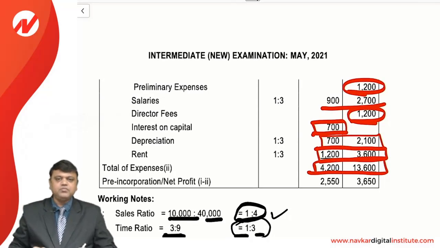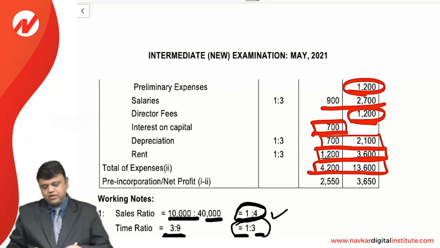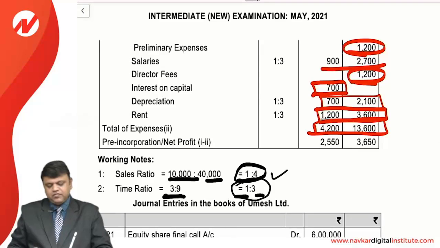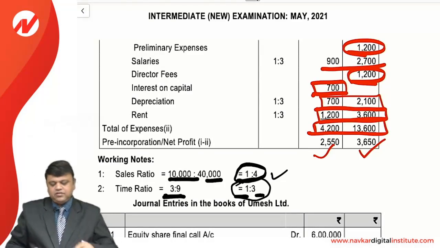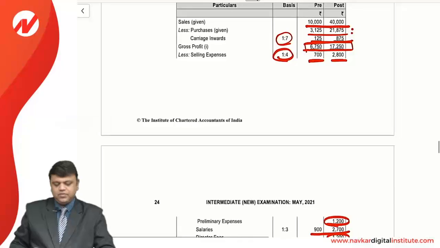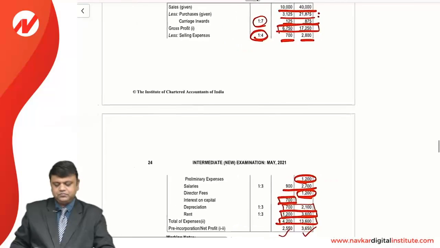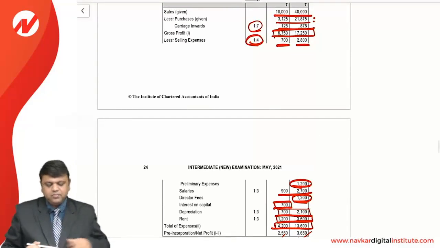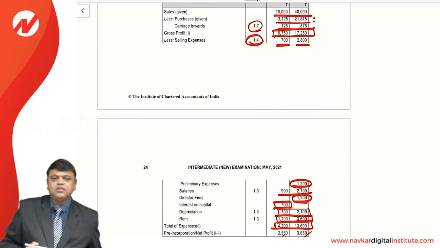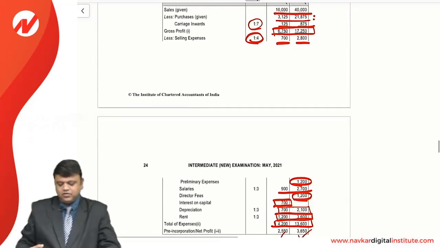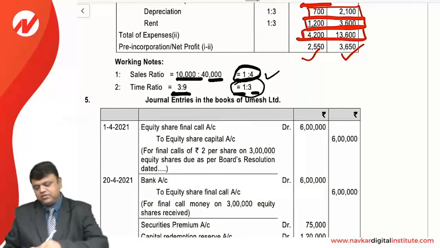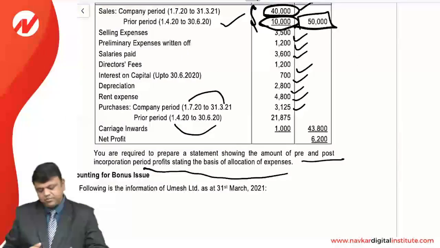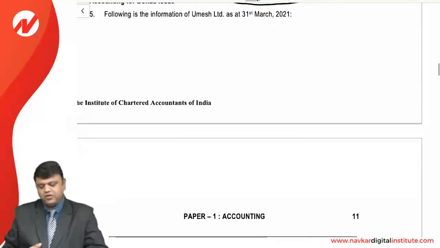If we deduct it from the gross profit, what we have already calculated, we will get the difference between the pre-incorporation profit and net profit, which is nothing but the post-incorporation. So friends, in this way we can easily calculate the pre and post incorporation profit in this particular part, and that is on the basis of the time ratio and sales ratio. So this is the very simple sum regarding the profit prior to incorporation.